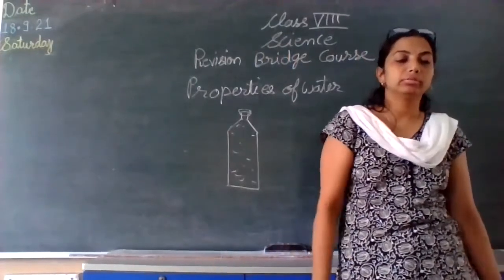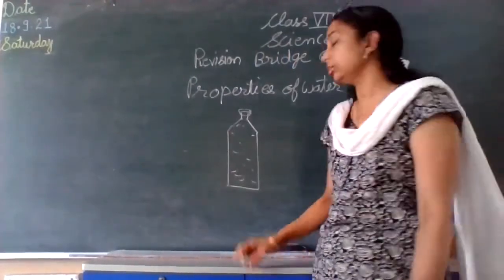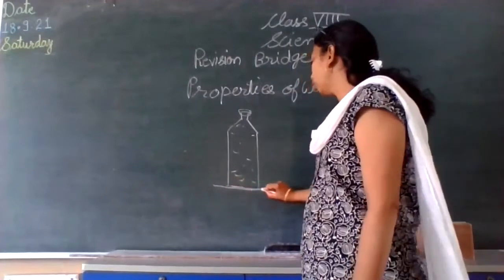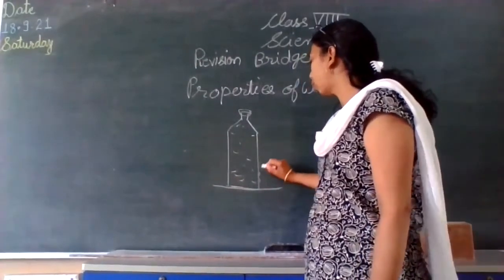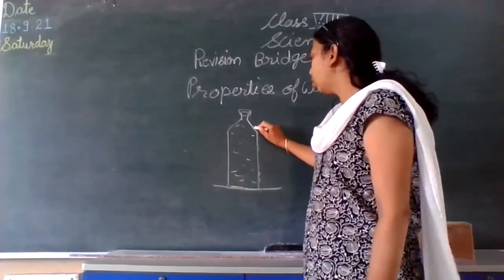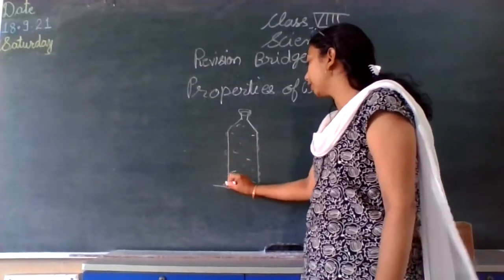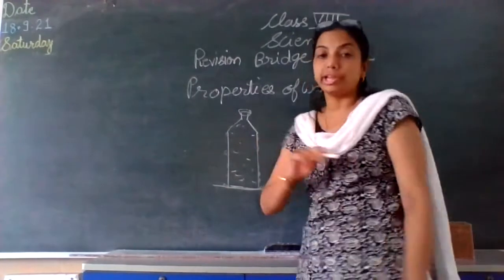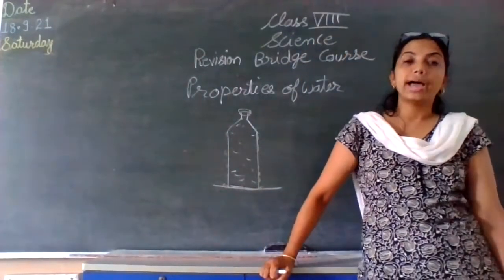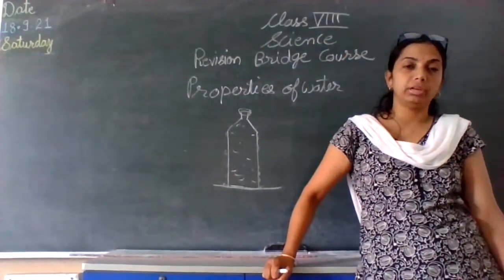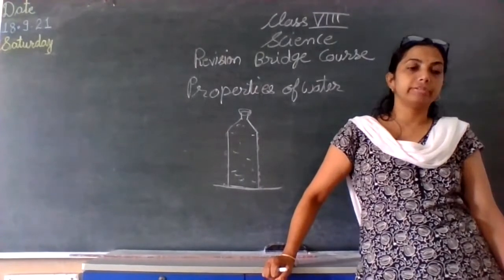What's going to happen? We all have seen actually that water droplets will be seen on this bottle, as well as some water will be collected on this table also. Why is this happening? What is the reason?